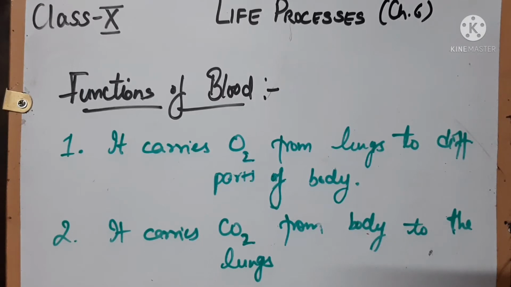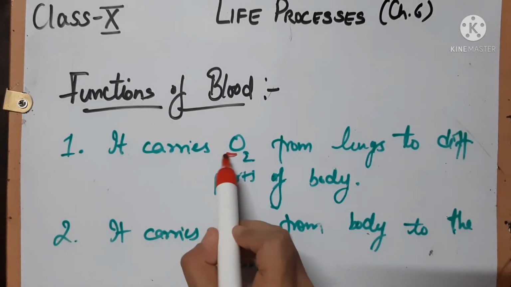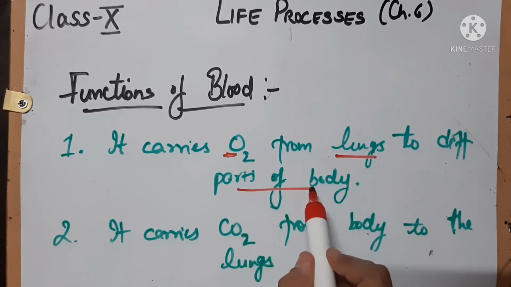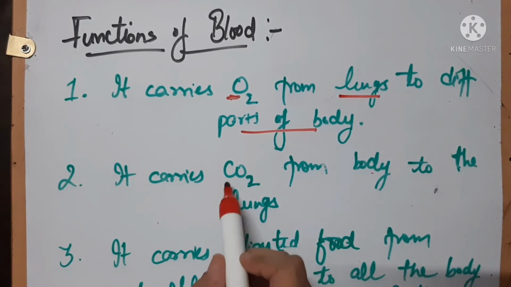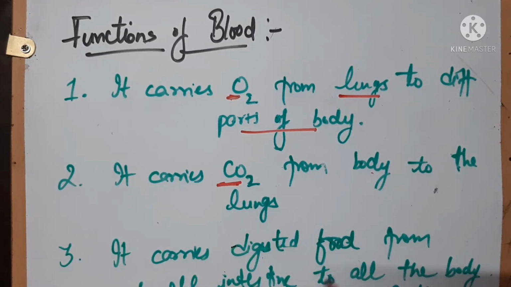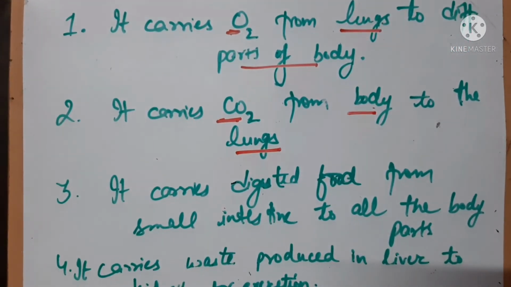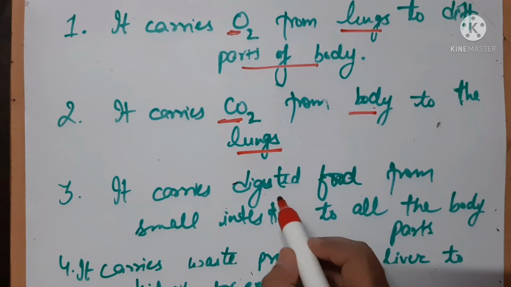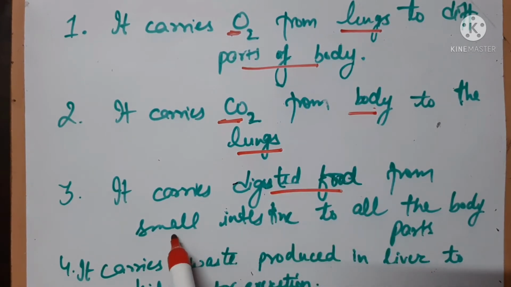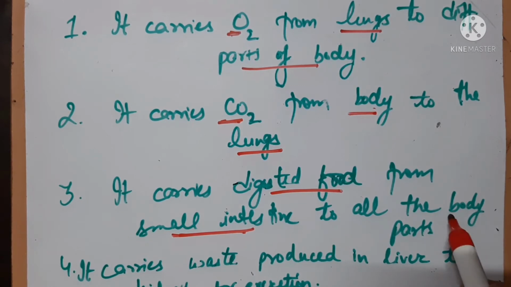So now let's talk about the functions of blood. First, blood carries oxygen from lungs to different parts of the body, right? Second, blood carries CO2, that is carbon dioxide, from body to lungs for exhalation. Third, it carries the digested food from the small intestine to all body parts.